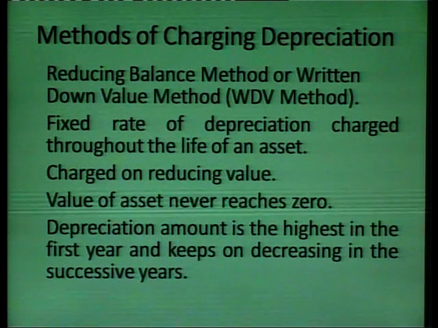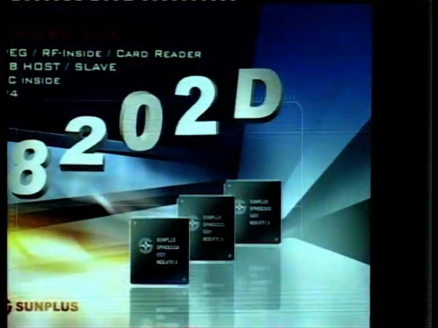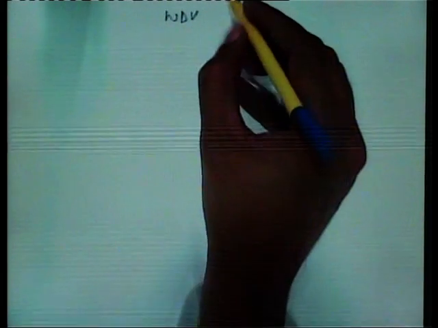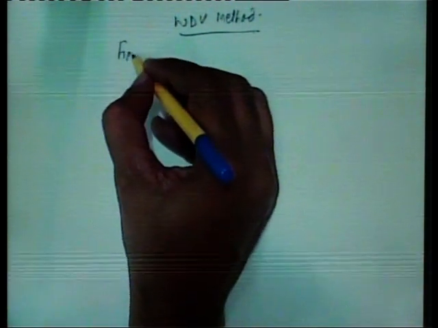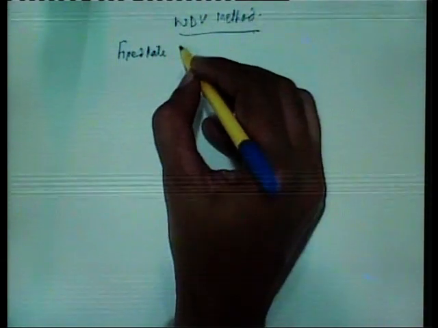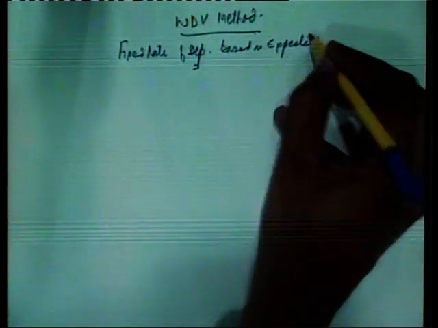Here in this case, we have the WDV method, the written down value method. Now, we have a fixed rate of depreciation based on the expected life, that is 10 years for instance.